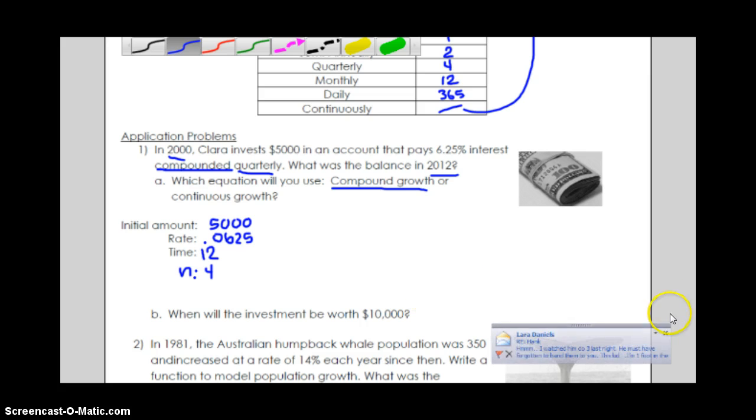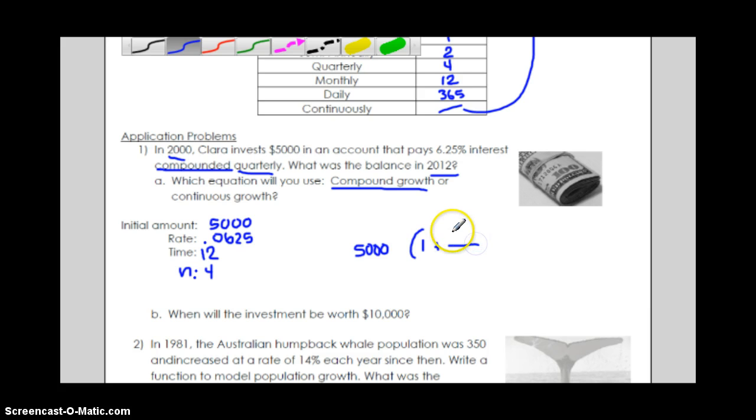So for our equation, we are going to have 5,000 and then a 1 plus, and then we put our rate, 0.0625, over our n, which in this case is 4. And then we take it to the nt power, so n times t up here. So now we're just going to go ahead and type this into our calculator.